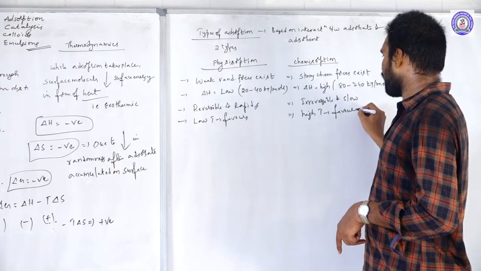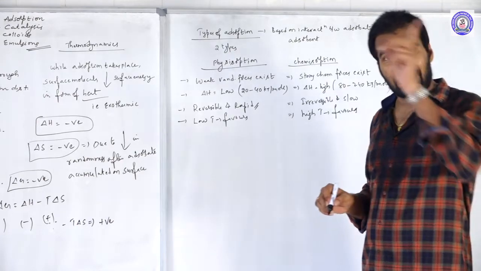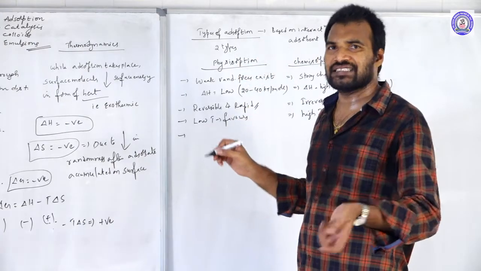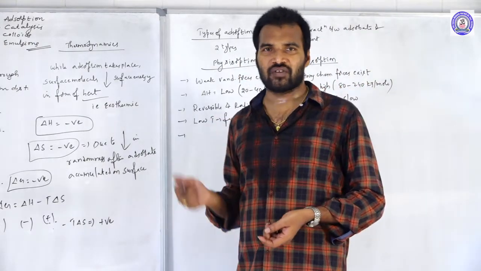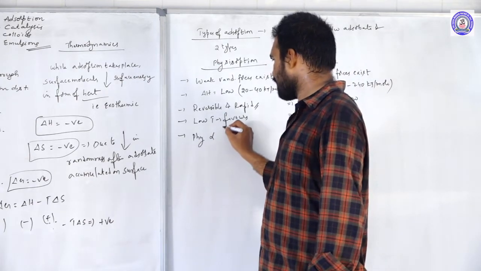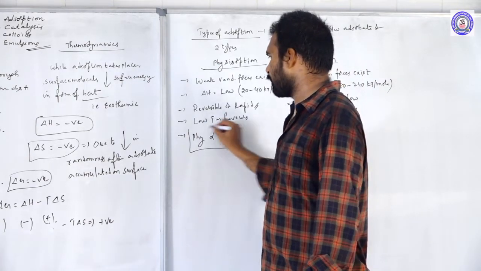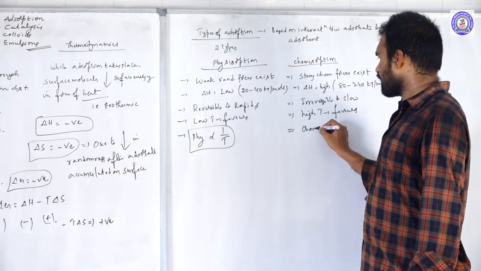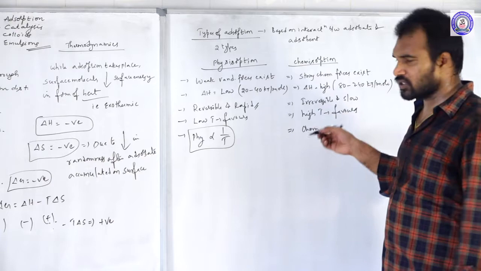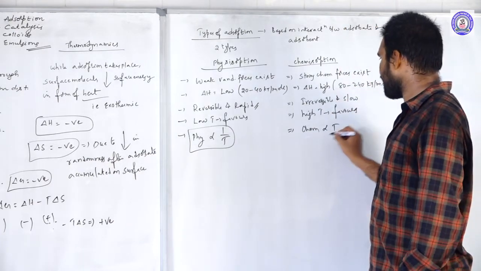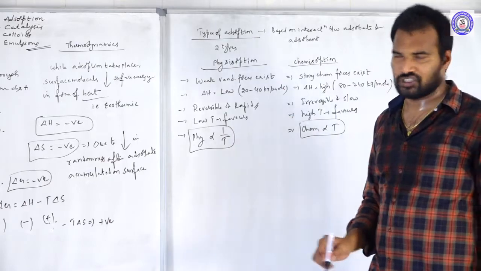If you increase the temperature, physisorption decreases, so physisorption is inversely proportional to temperature. Whereas in chemisorption, increasing the temperature increases it, so chemisorption is directly proportional to temperature.